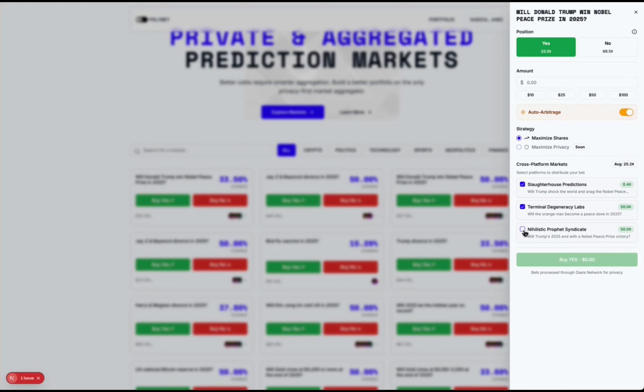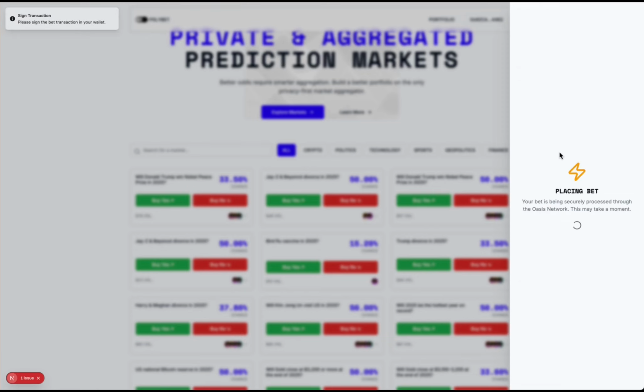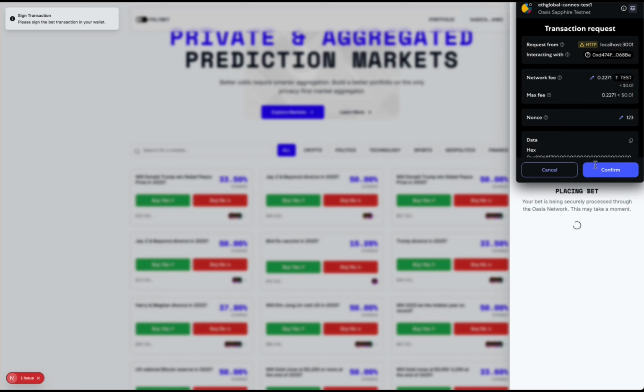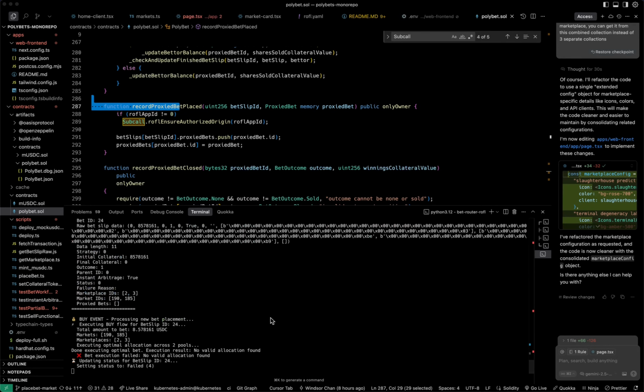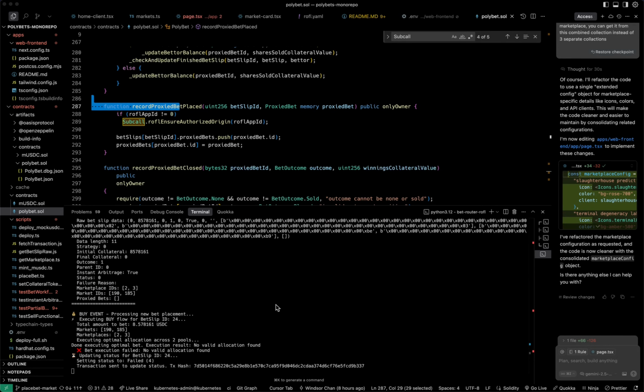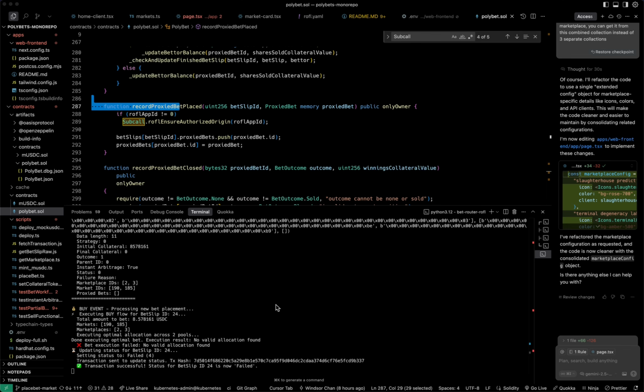Users can then choose which markets they want to spread their bet to, choose their bet amount, and trigger a bet against the private Oasis contract. This will emit an event that will trigger the bet routing process in a backend service. What the bet router does is it simulates your transaction against multiple marketplaces and recursively finds how it can spread your bet, such as to minimize price impact so that you get the best price possible. And the more markets that you spread to, the better the obfuscation to conceal your alpha.